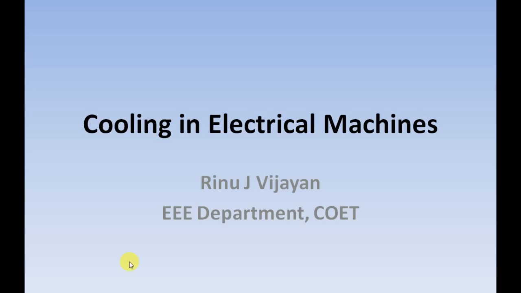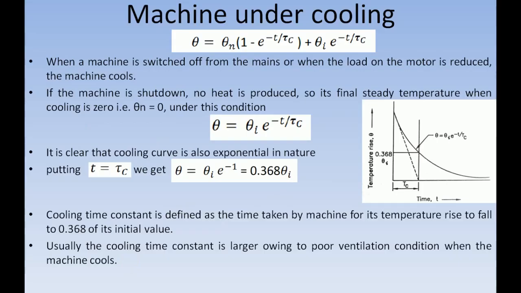We also have derived the relation for temperature rise at any time t, that is theta is equal to theta m into 1 minus e raised to minus t by tau h plus theta i e raised to minus t by tau h. All of you must learn this relation by heart to solve the problems associated with it. Let's see the machine under cooling first.